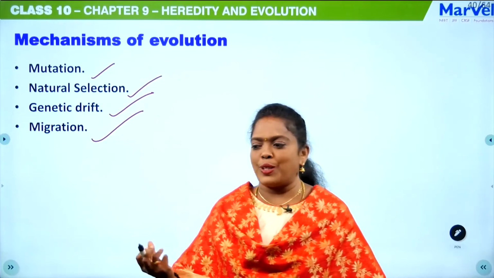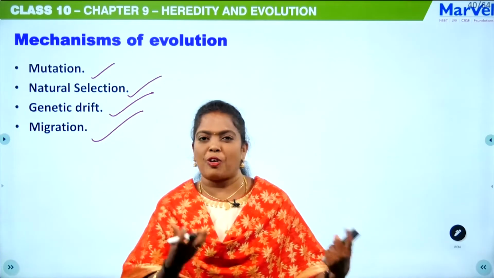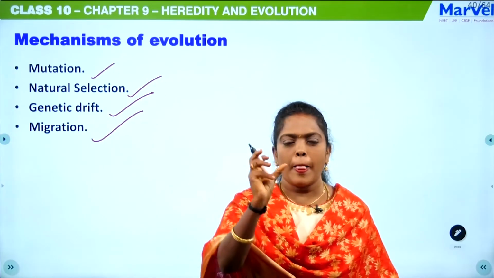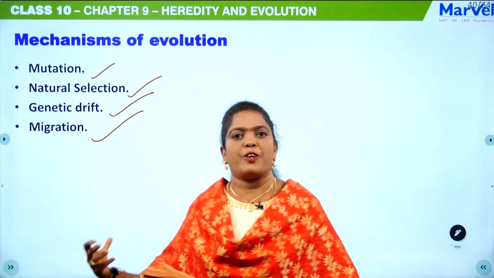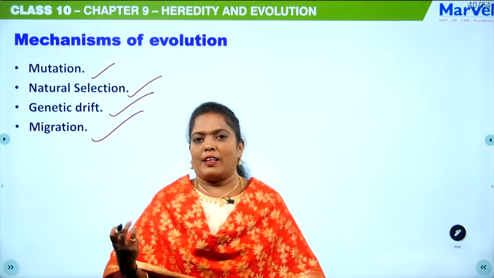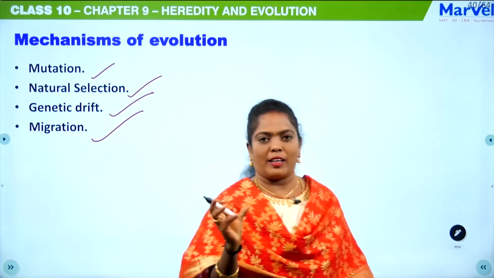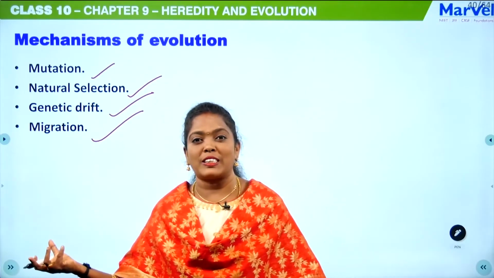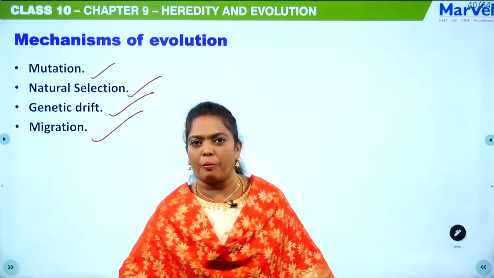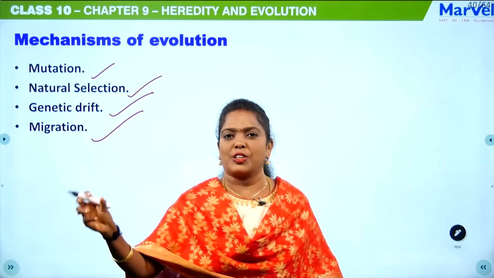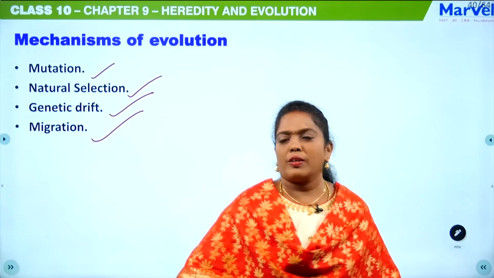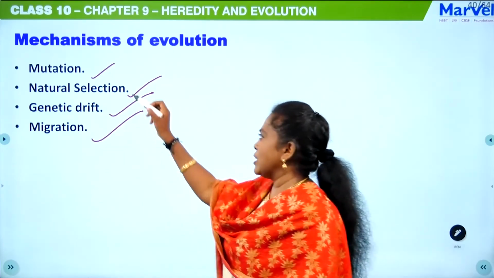Say for example, amphibians, a frog is there. From the frog, a sudden change occurs that leads to the formation of a reptile. And again, from the reptile, another change leads to the formation of aves. Aves evolved from it. Again another mutation, and from the aves, mammals came. So that is about mutation.